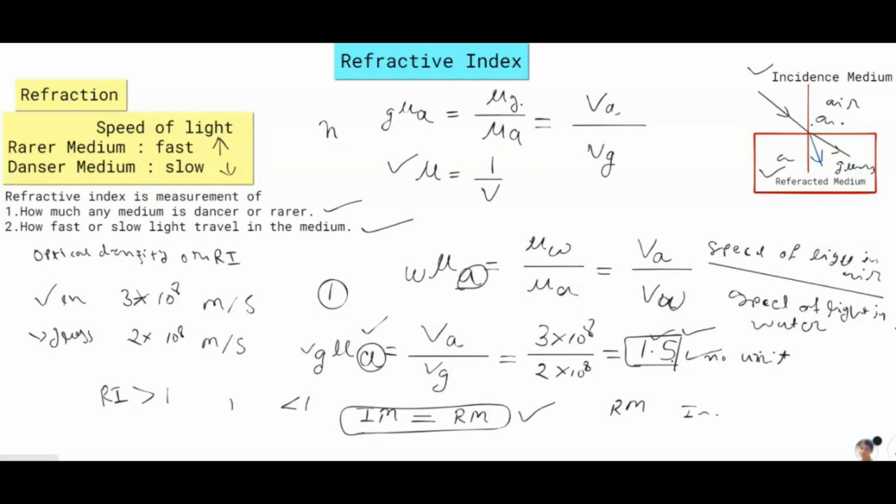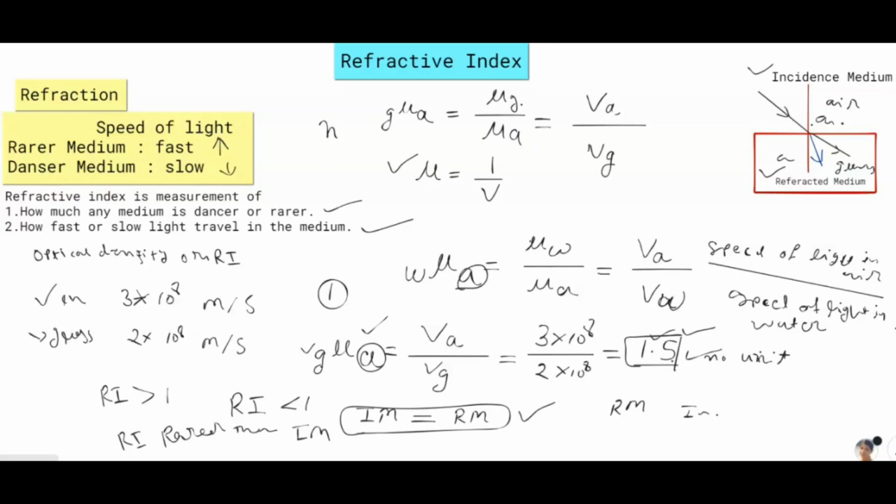And if refractive index is less than 1, then we can say the refractive medium is rarer than the incidence medium. So these points will help you to understand refractive index.